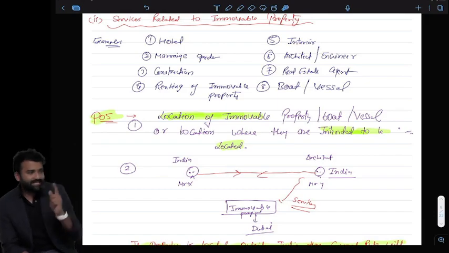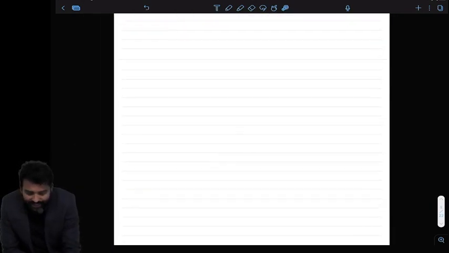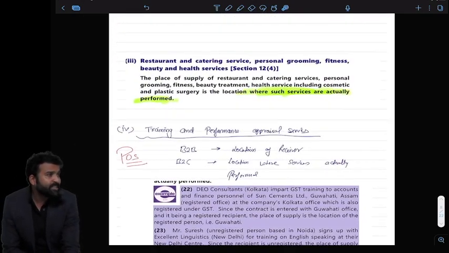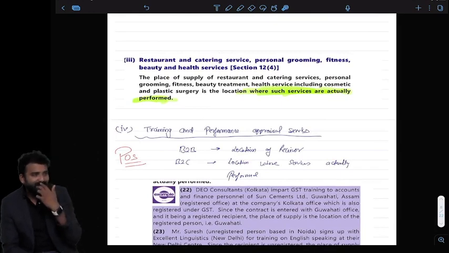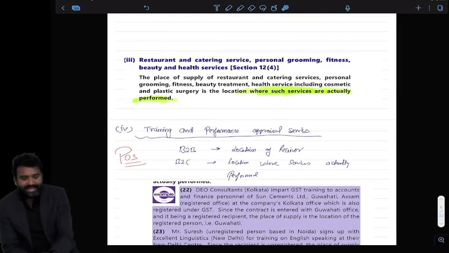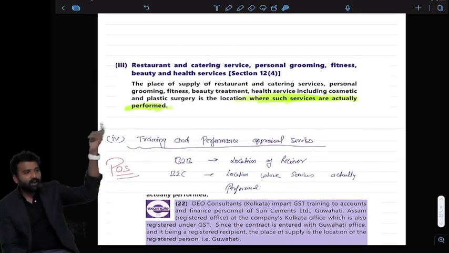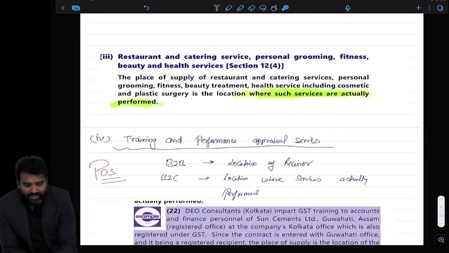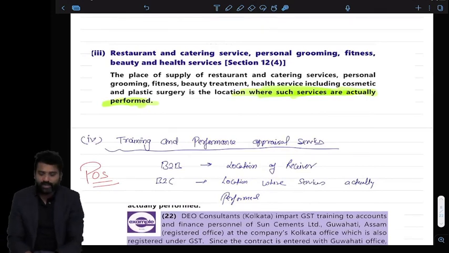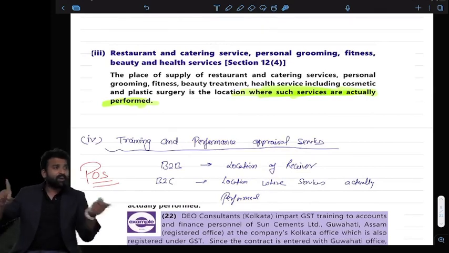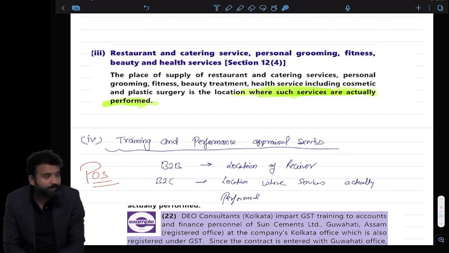Okay, nice. Next one is in case of services of training. Training is provided to a Nepal agency in a Rajasthan hotel. Actually, training is different. Training is not covered in immovable property. First, we will cover this transaction. Okay, training is not covered in immovable. For training, I have a different point.